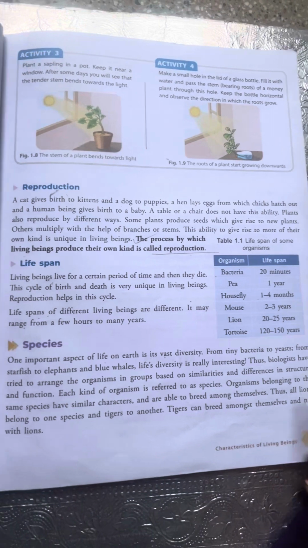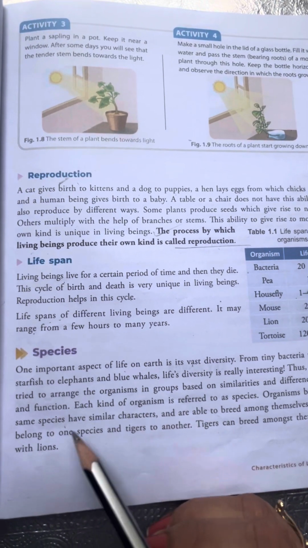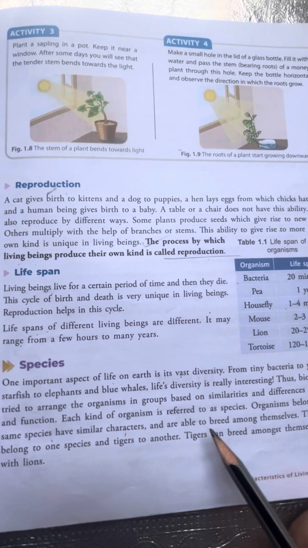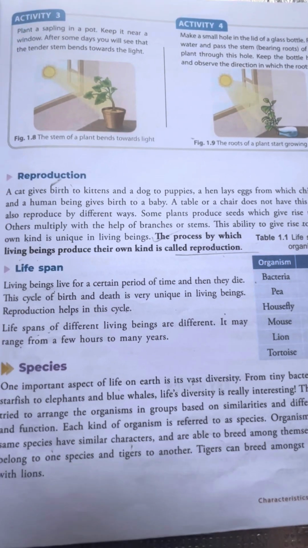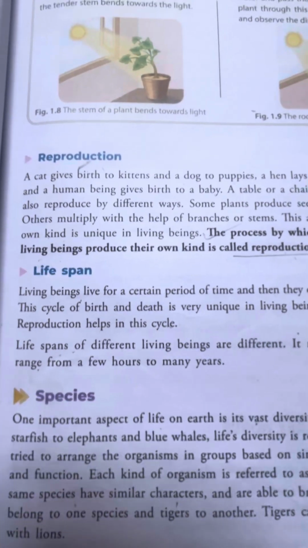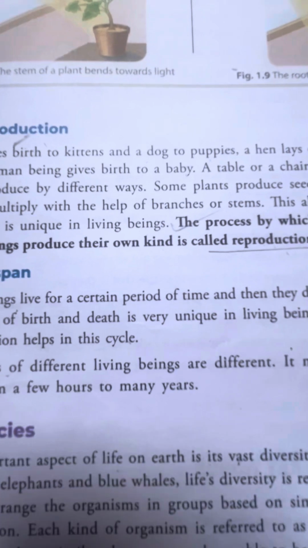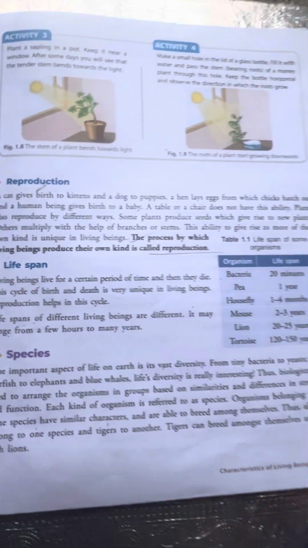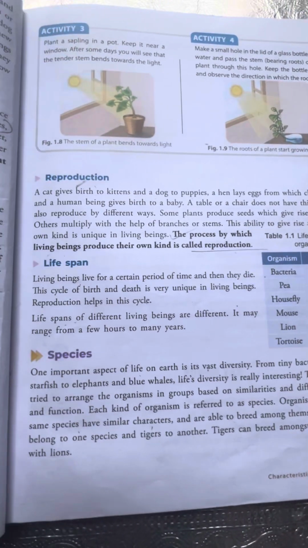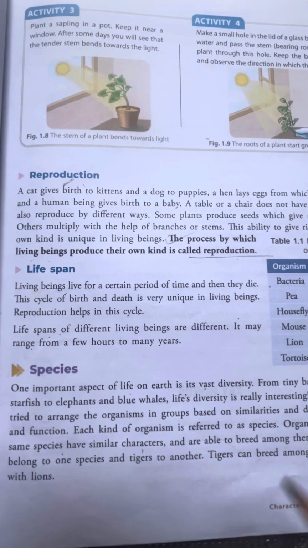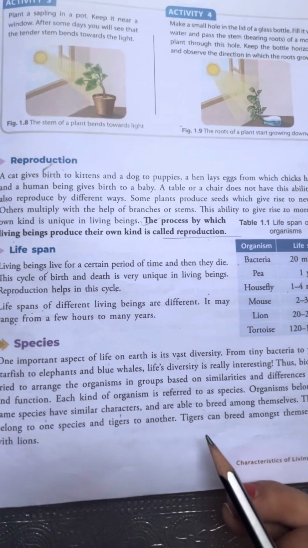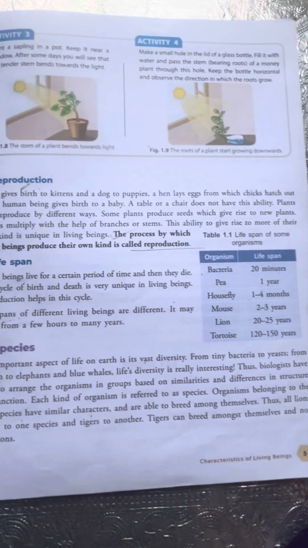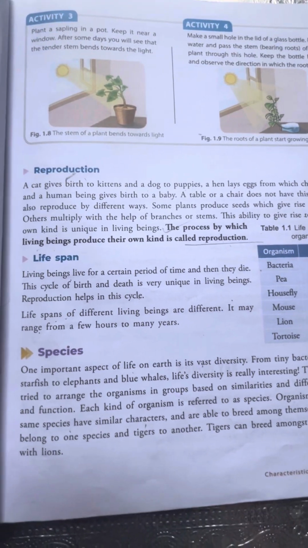Organisms belonging to the same species have similar characters and are able to breed among themselves. Organisms of similar kind make one species. For example, all lions belong to one species and all tigers belong to another. Tigers can breed among themselves and not with lions.